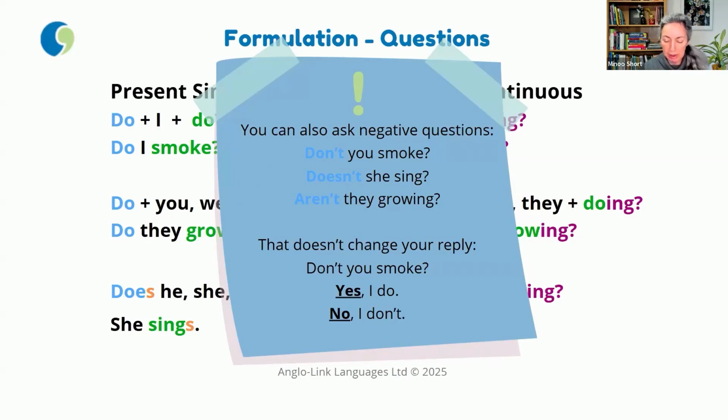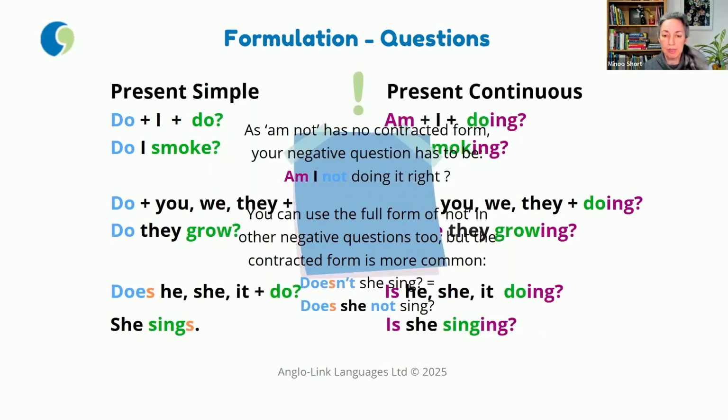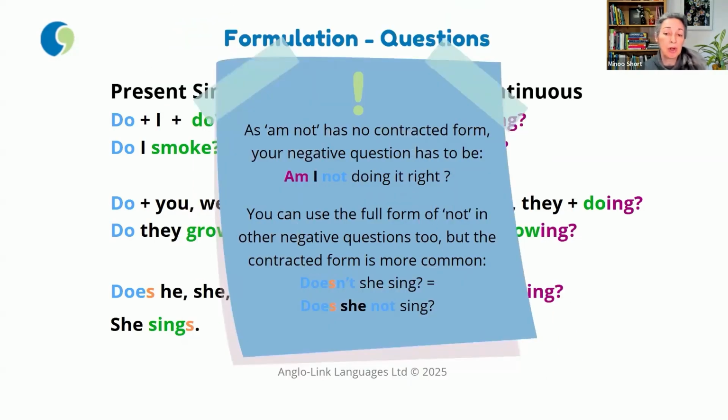And if your answer is negative, it must always start with no, regardless of whether the question was positive or negative. And the last point about these negative questions is because amn't has no contracted form. If you want to create a negative question with am and I, you only have the choice of saying, am I not doing it right?